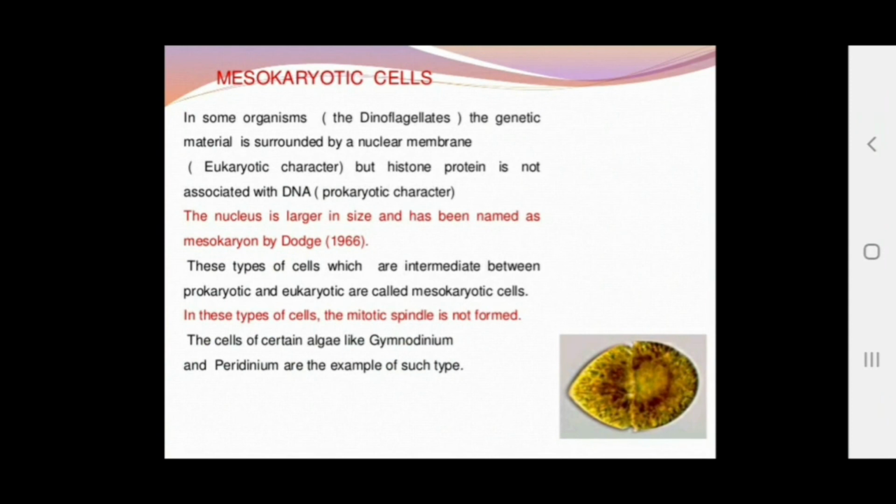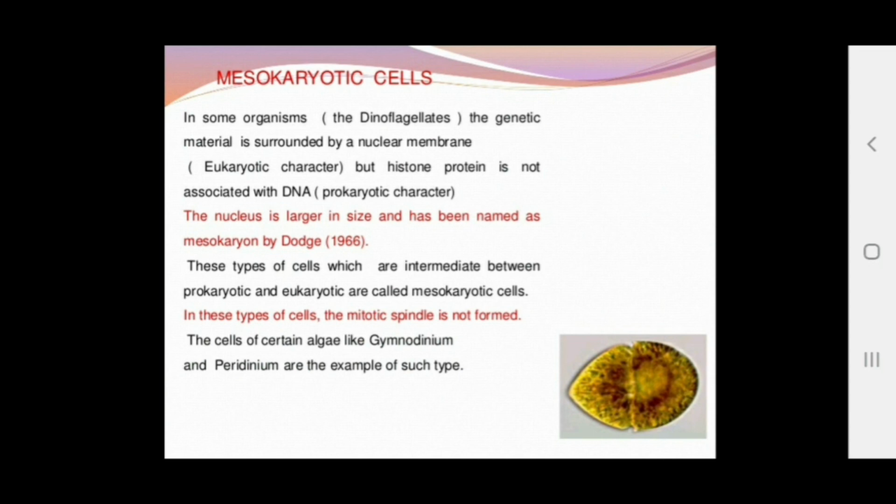The third type of cell is the mesokaryotic cell. In some organisms like dinoflagellates, the genetic material is surrounded by the nuclear membrane, the eukaryotic character, but the histone protein is not associated with DNA, that is a prokaryotic character. Meso का meaning होता है middle. They are present between the prokaryotic as well as eukaryotic. They show the characteristic properties of both prokaryotes as well as eukaryotes.